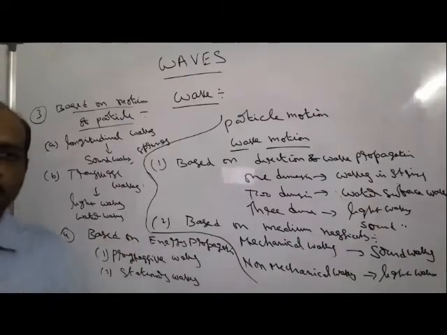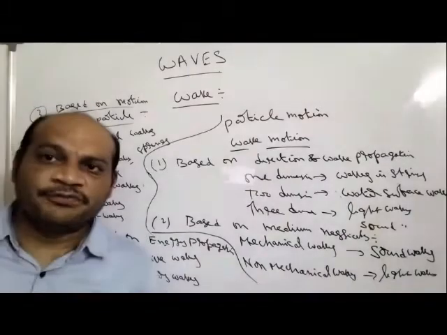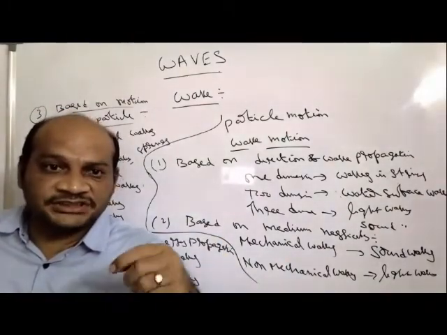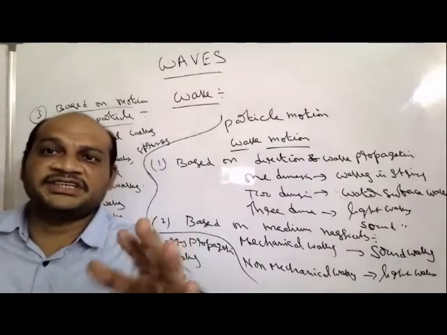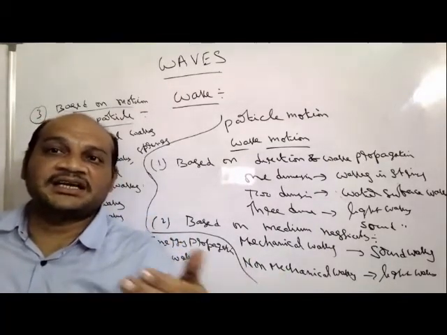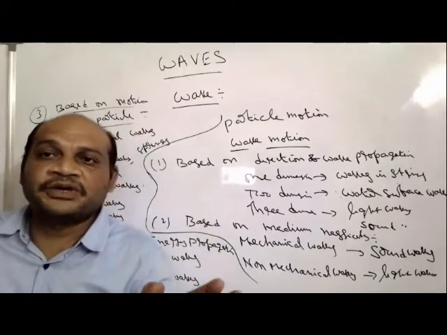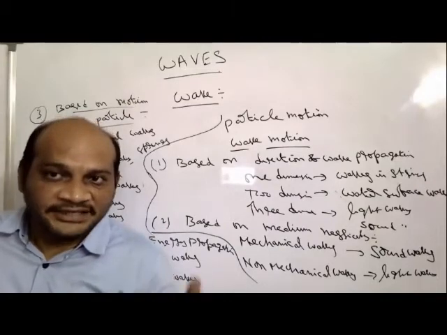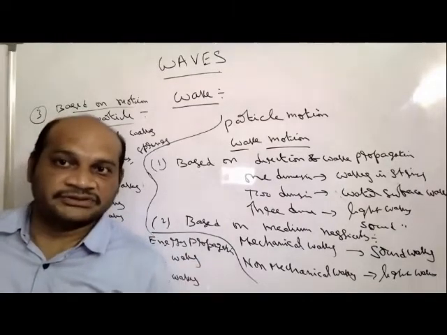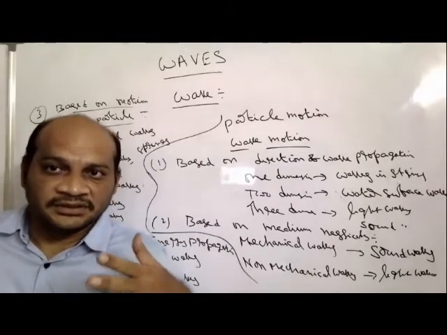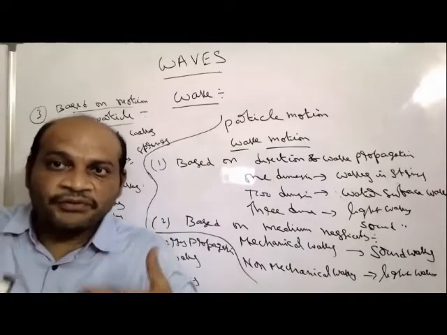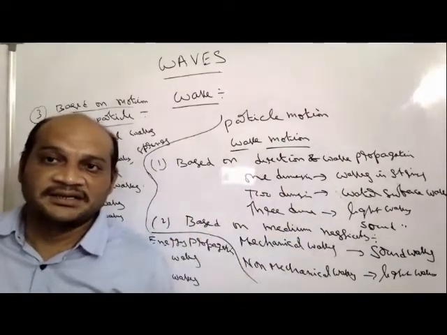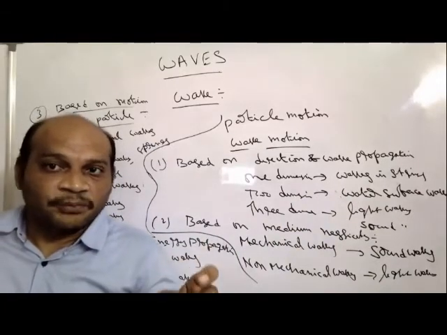So what is the meaning of a progressive wave? If any disturbance is formed, this disturbance moves in only the forward direction. The waves move in the forward direction and cannot come back. That type of wave is called a progressive wave. For example, sound waves, light waves, water waves. When the disturbance is formed and the waves are produced, they move in the forward direction, meaning energy is transferred in the forward direction only and cannot come back. So it is called a progressive wave.